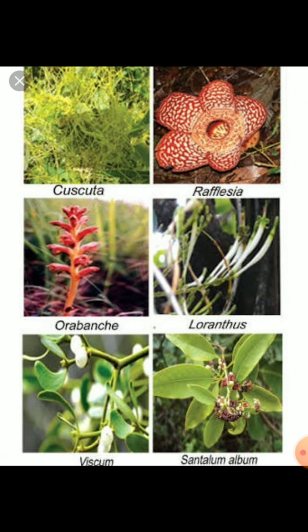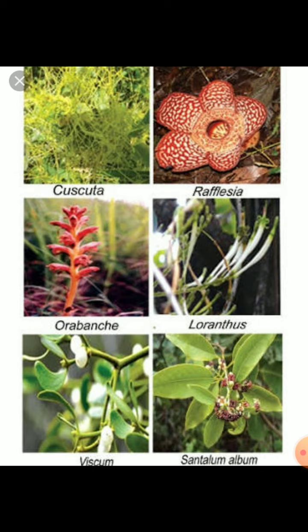Another example of a plant parasite: this one is a beautiful orchid that is growing as a parasite on the tree. So these are some examples of parasitic plants: Cuscuta, Rafflesia, which is the largest flower, and Loranthus, which is very common. Such plants are all examples of parasitic plants.